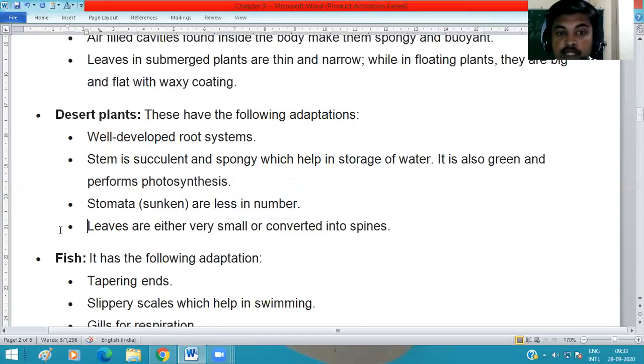And the leaves of desert plants, like cactus or opuntia, are either very small or converted into spines.